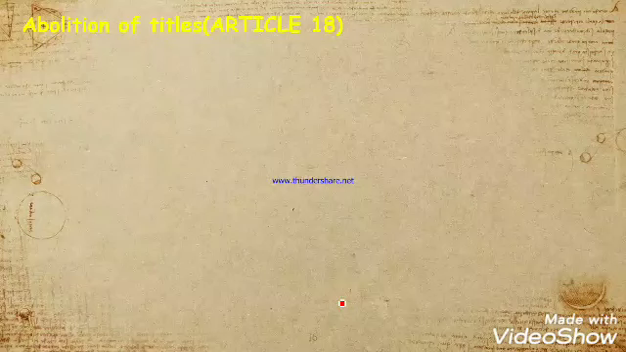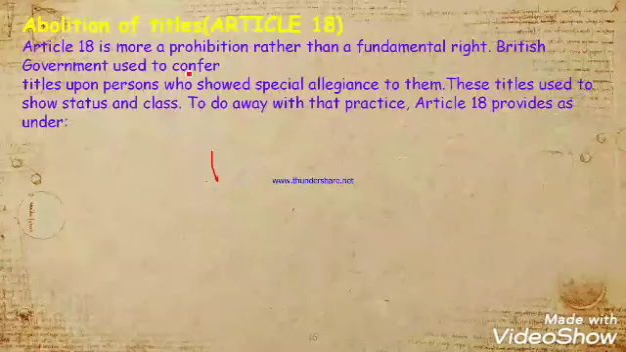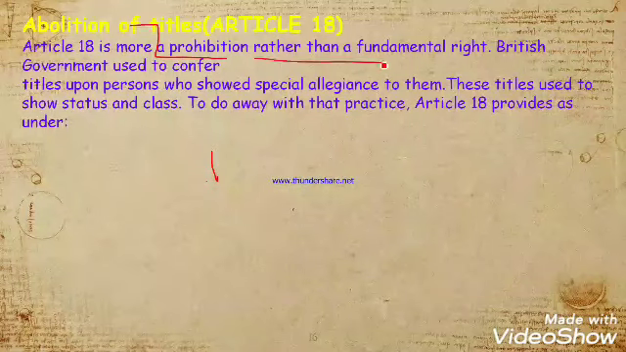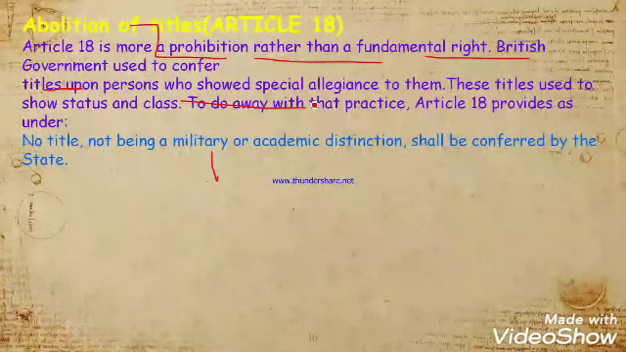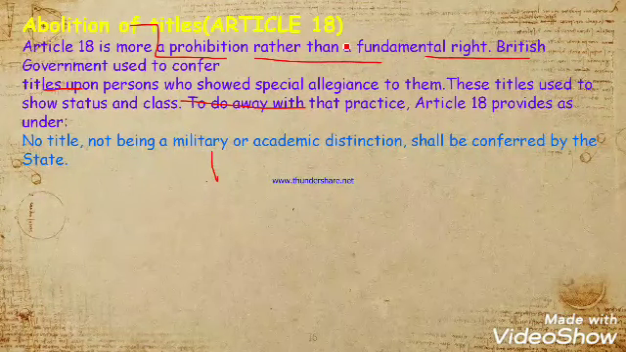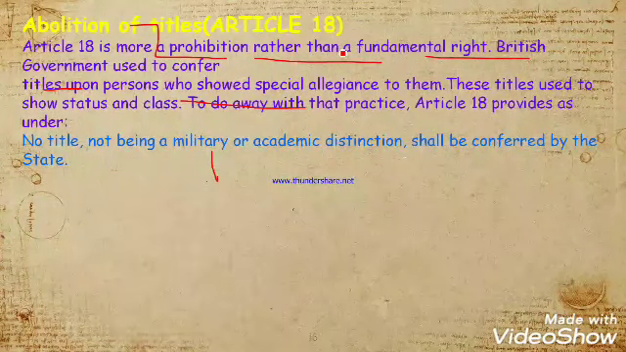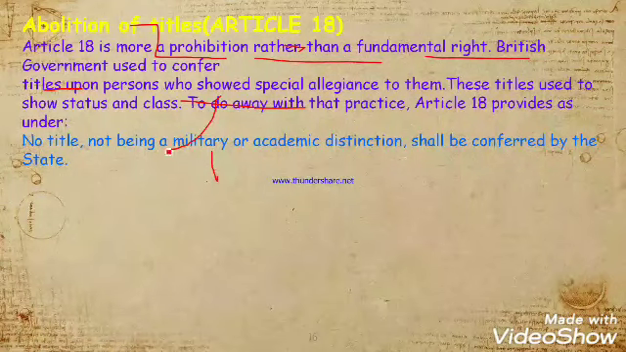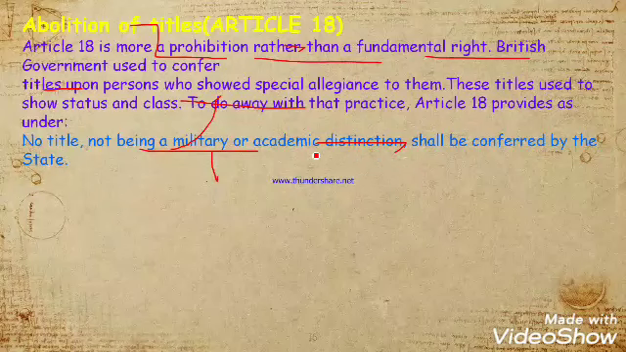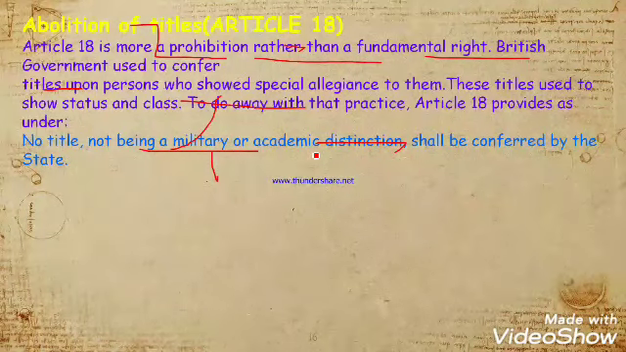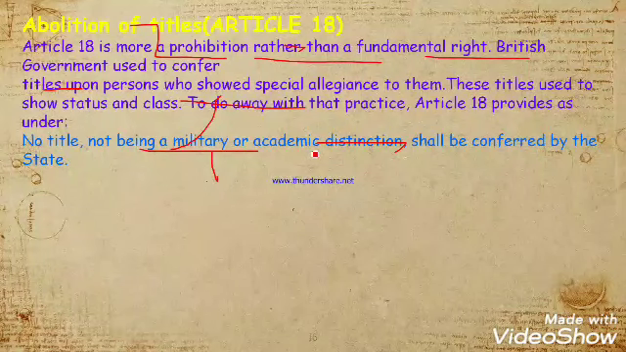So what do you mean by abolition? Abolition means something is to be finished. Article 18 is a prohibition rather than a fundamental right. The British government used to confer titles to make a separate class. How did they make a separate class? Like Sardar, Sir, okay. There should not be a title, whether military or academic. There is an exception that military commanders can get a title like sergeant, but titles shall not be conferred by the state.